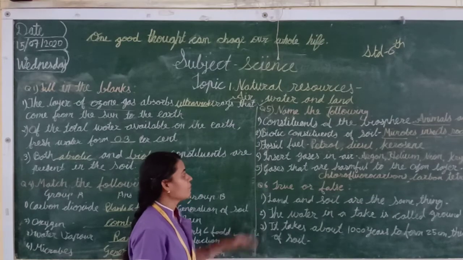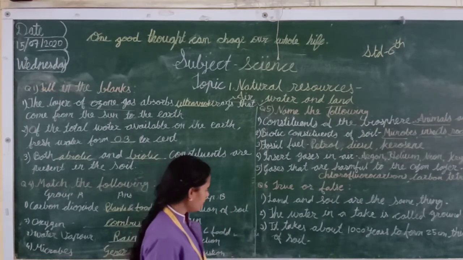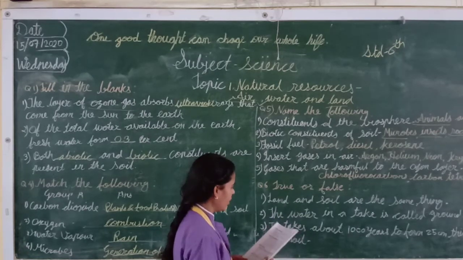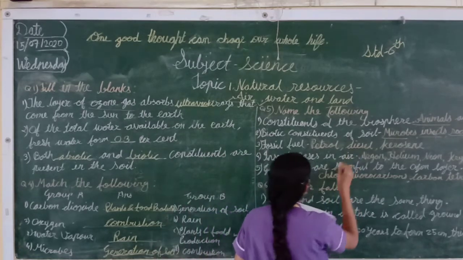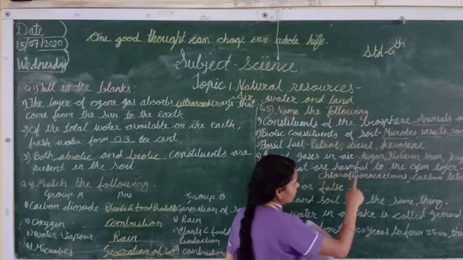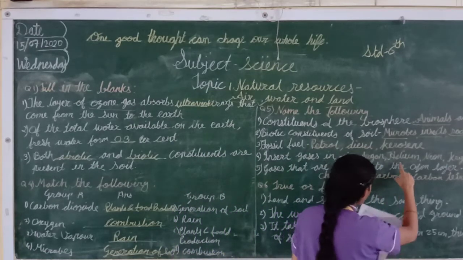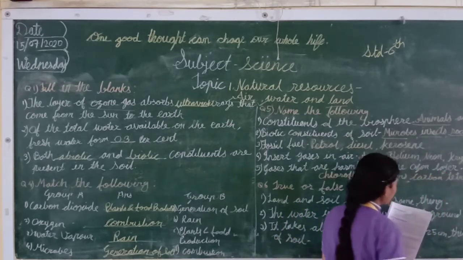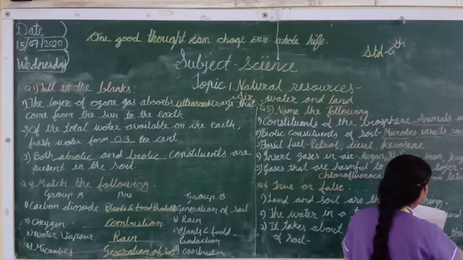Okay, students, now next one, inert gases in our air. So which ones? Argon, helium, neon, krypton and xenon.